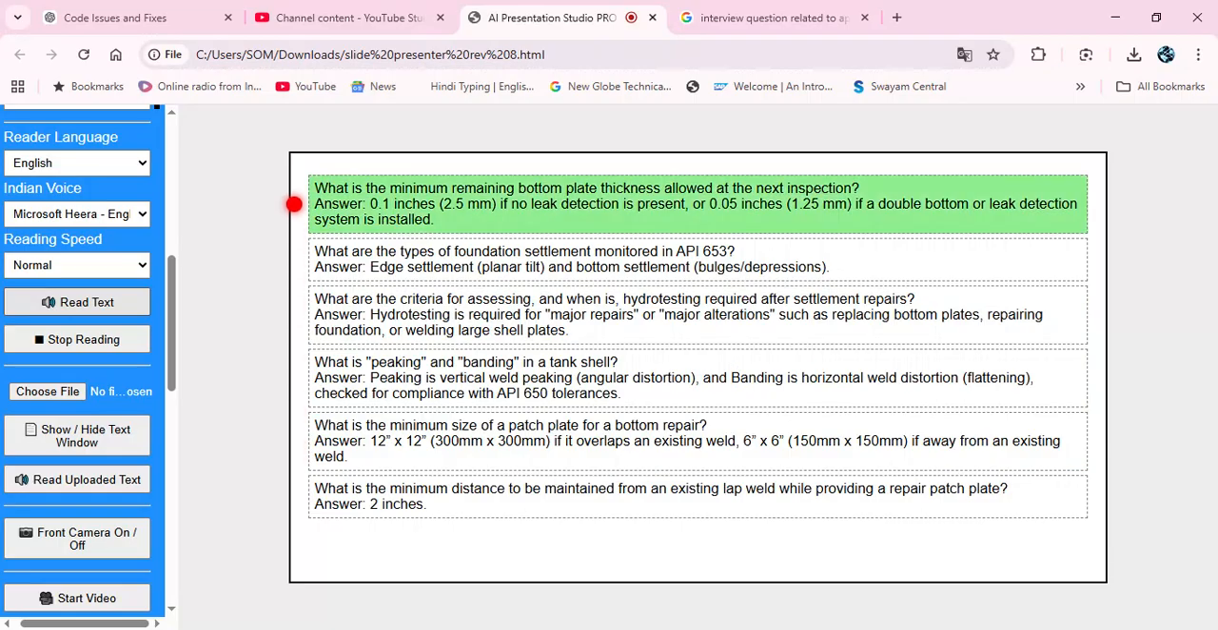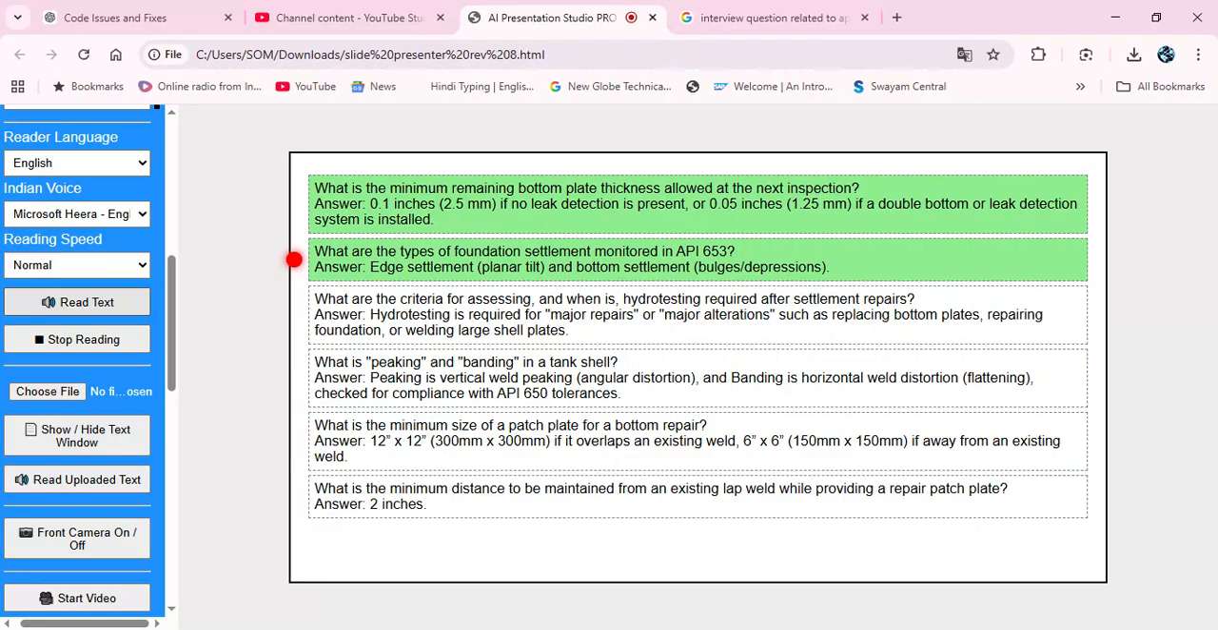What is the minimum remaining bottom plate thickness allowed at the next inspection? Answer: 0.1 inches, 2.5 mm, if no leak detection is present, or 0.05 inches, 1.25 mm, if a double bottom or leak detection system is installed.